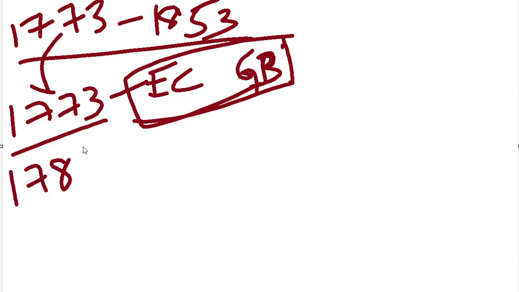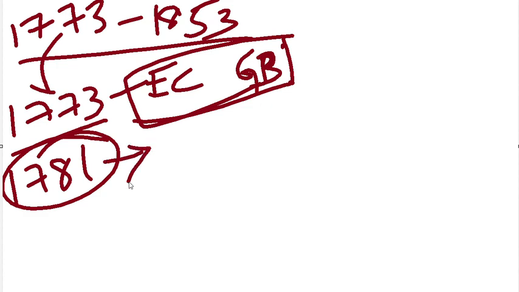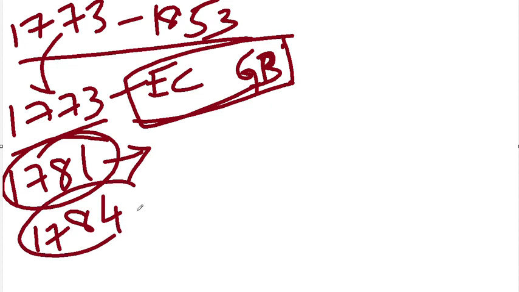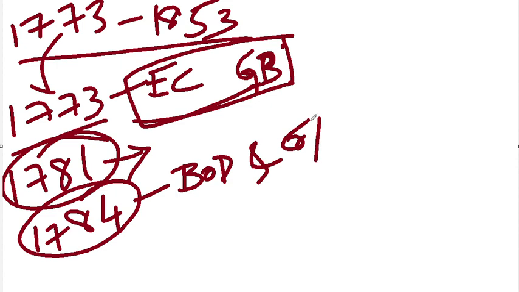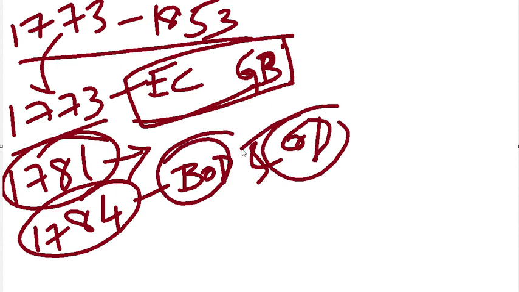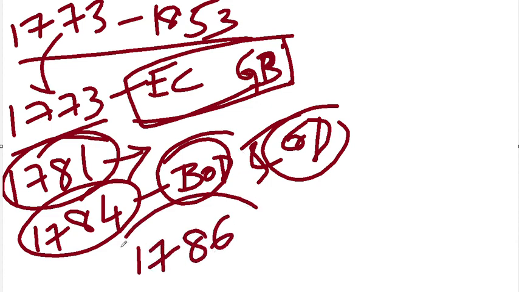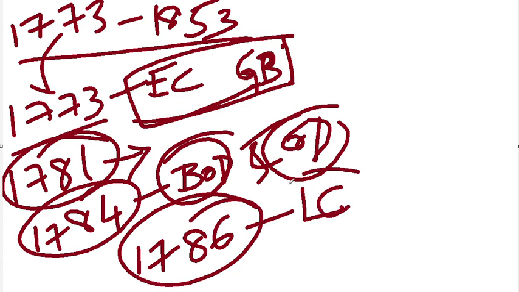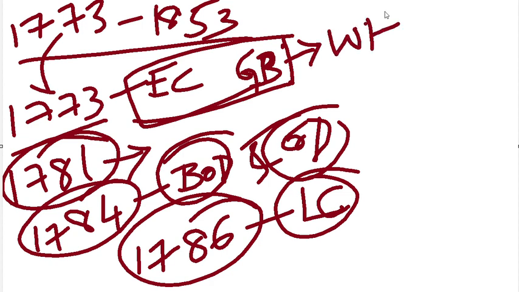In 1781, the Supreme Court was deprived of powers, and in 1784 Pitt's India Act, the board of directors and court of directors were made for seeing the commercial and the administrative activities. Then 1784, then we have 1786. In 1786 Lord Cornwallis became the Governor General of Bengal. Here, the first Governor General of Bengal is Lord Warren Hastings.